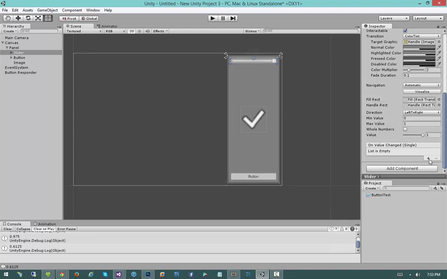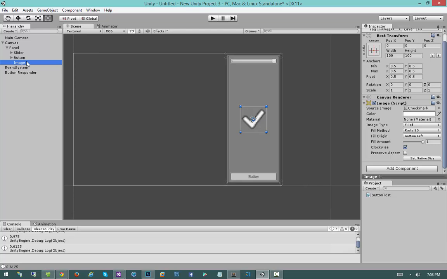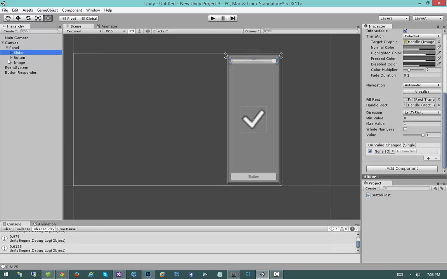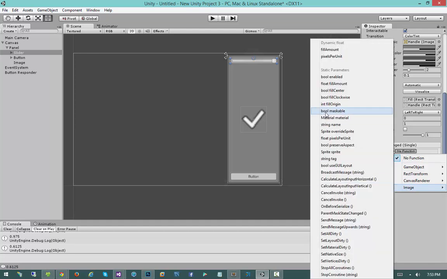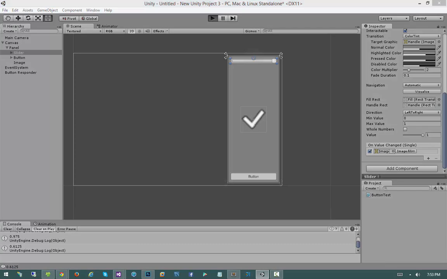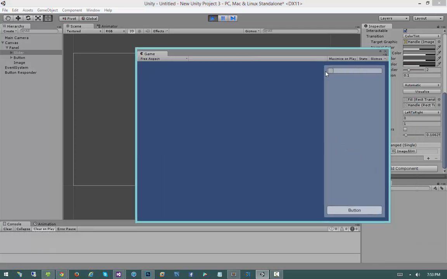So let's go ahead and click the Add button. And what I'm going to do is take this image right here, the image that I have selected in the hierarchy, and click and drag it over into the target object of the On Value Changed. Then for the function, I'm going to select Image. Then on Dynamic Float, I'm going to select fill amount. So now I'm going to hit run, and you'll notice as I change the slider, the fill amount also changes.